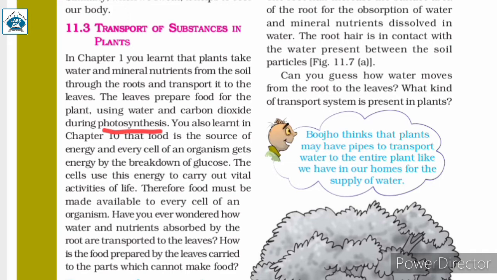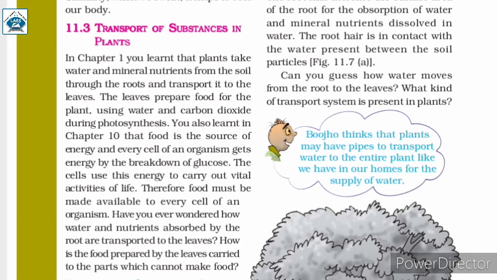We know that food is necessary for the survival of every living organism as it is a source of energy. Every cell gets energy by the breakdown of glucose present in the food. The energy we get from the food is used by the cell to carry out various vital activities. So it is necessary that food must be made available to every cell of an organism.